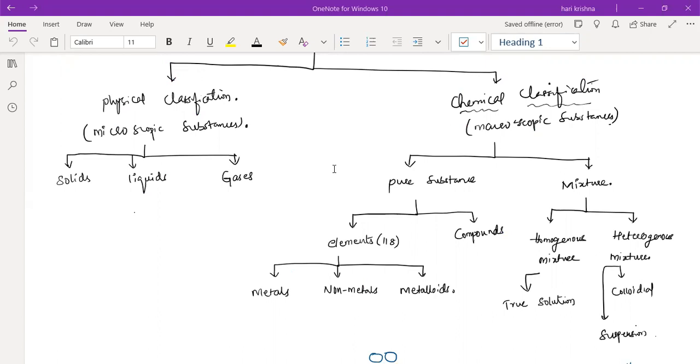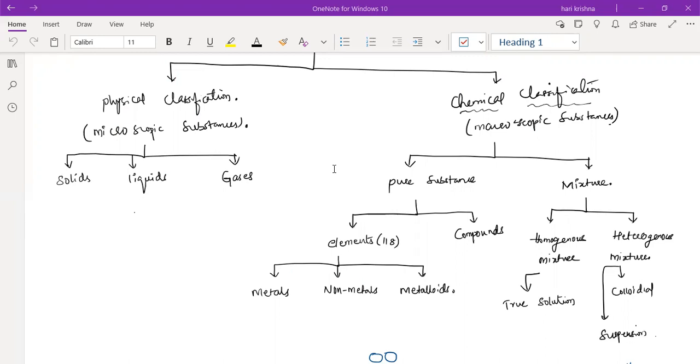Very good. A compound will contain 2 or more elements, but they are combined chemically and present in a definite, fixed ratio. That is called a compound.